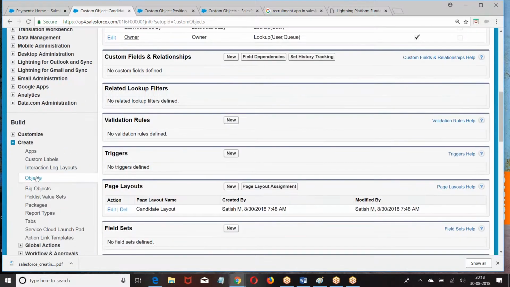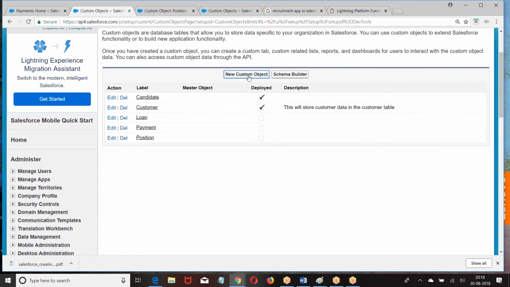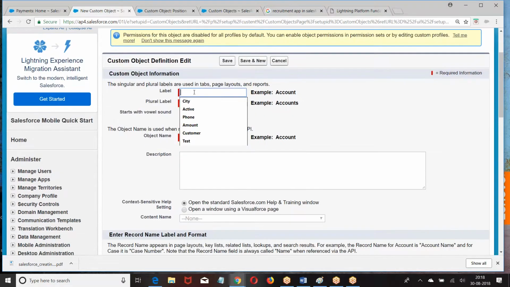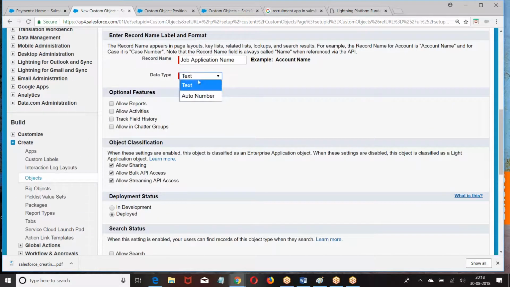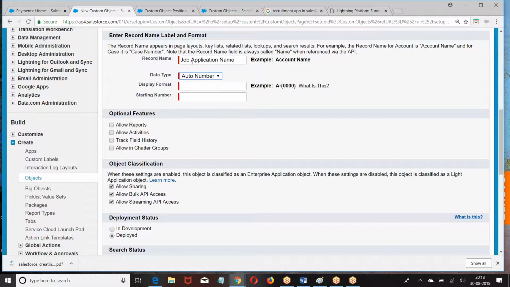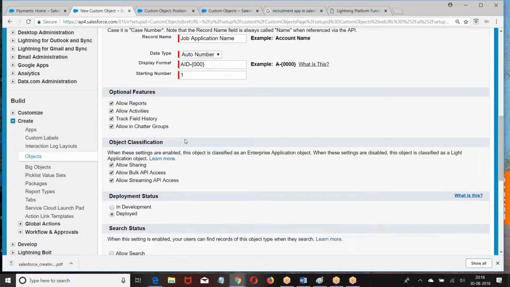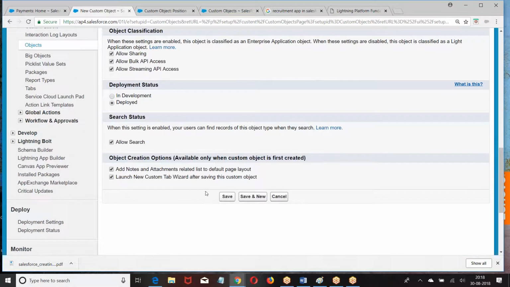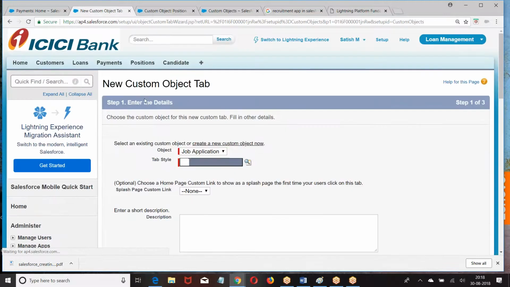Similarly, we are creating one more object. Job. New custom object. Okay. Now we have got job application.